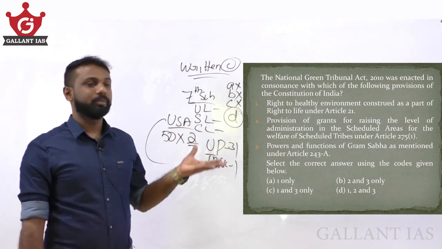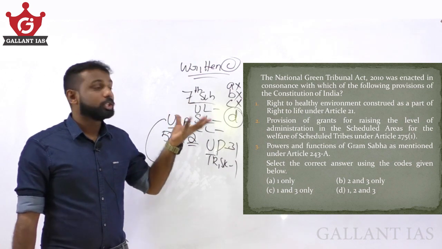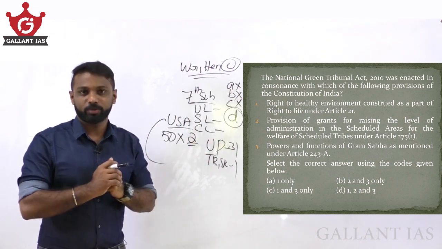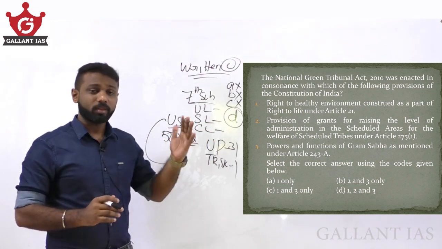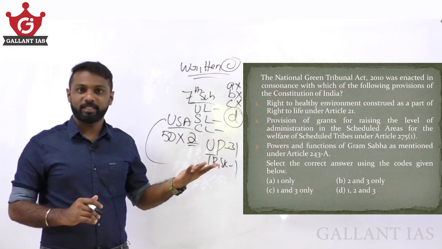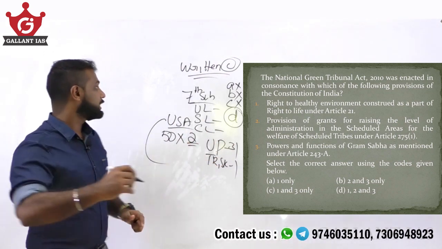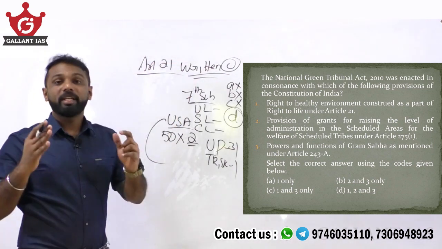National Green Tribunal is a tribunal established based on this act for effective disposal of cases relating to environmental issues. NGT looks into cases relating to environmental issues for speedy disposal. And this is based on one of the provisions of fundamental rights. Under Article 21, there are many provisions.